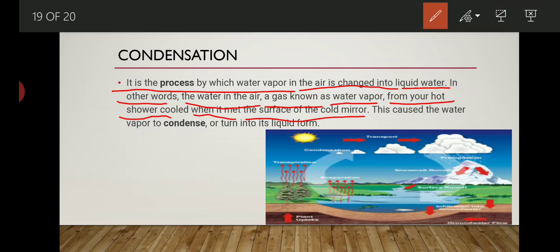Immediately the droplets of water will start appearing. So what is it due to? The condensation process only. This is called the water vapor condensing, or turning into liquid form. So simply we can define the condensation process as the process by which water vapor or gases get converted into the form of liquid. Water vapor gets converted into liquid water, and gases get converted into liquid. The example of condensation is the water cycle.